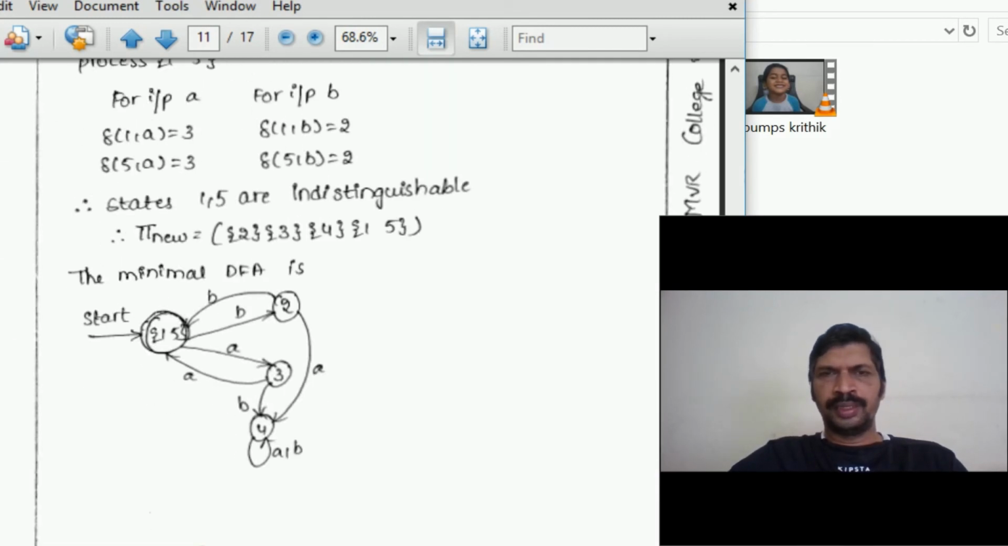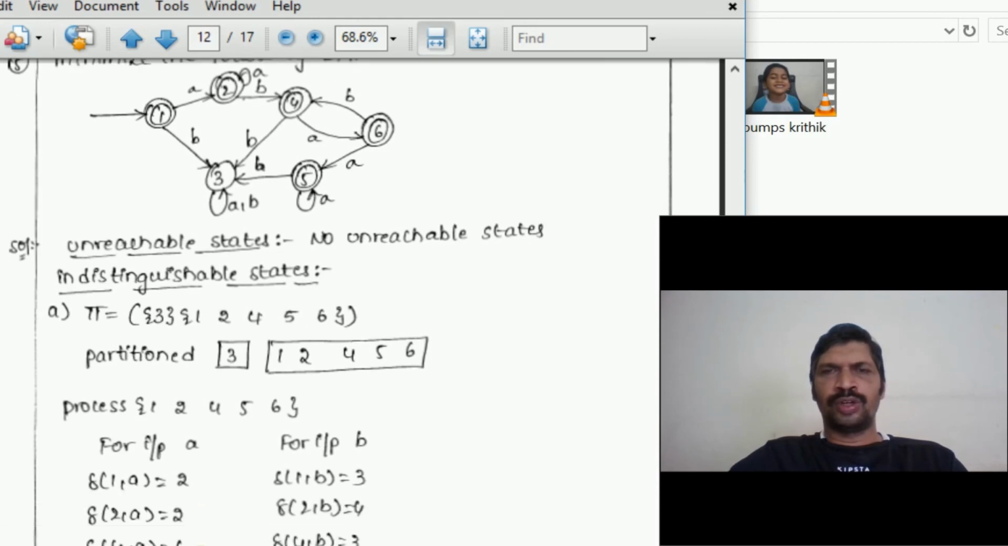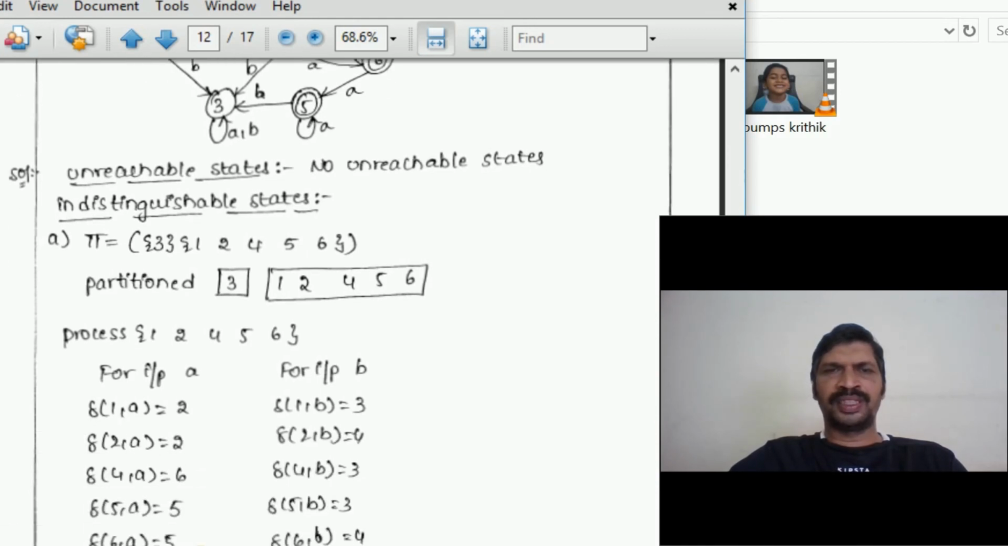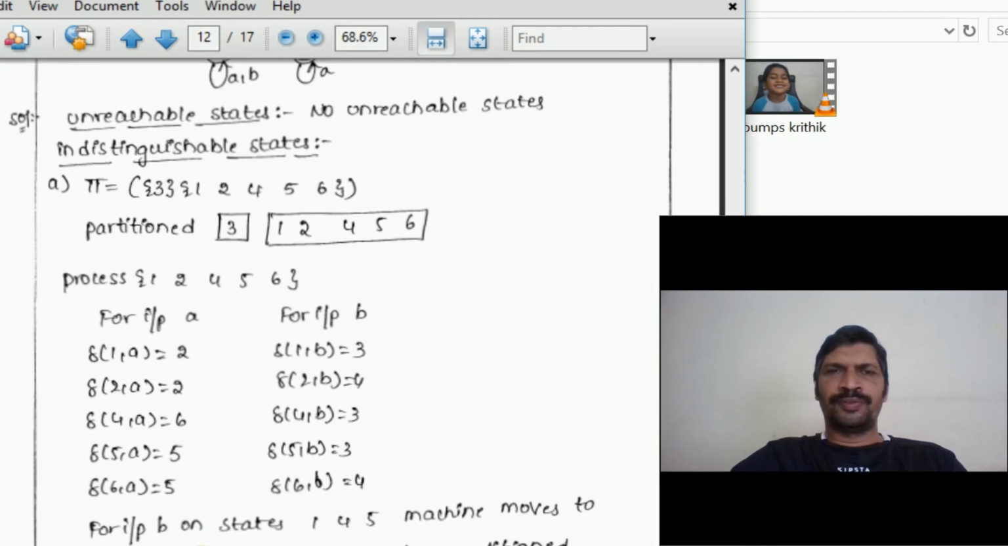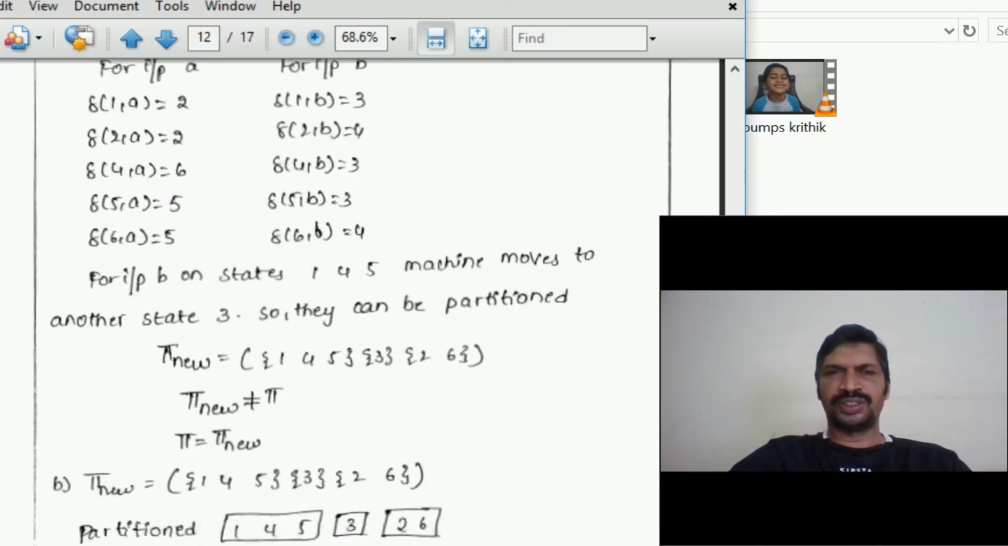Here the main task is minimization of DFA, whether we can partition or not. 1, 2, 4, 5, 6, whether it can be partitioned or not. If for the input A, all of them go to the same state, it cannot be partitioned. If some states go to one subset and other states go to another subset, those can be partitioned.